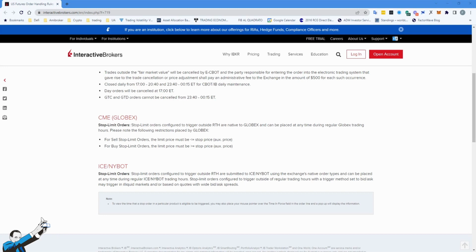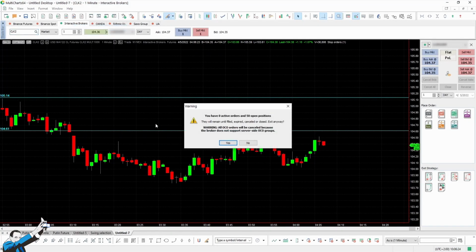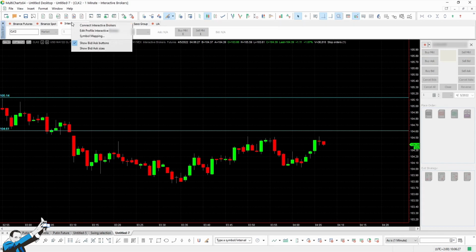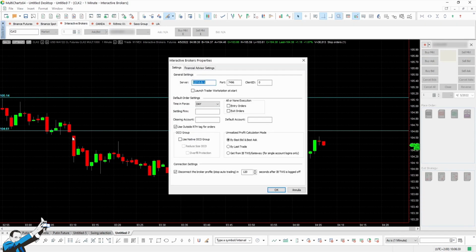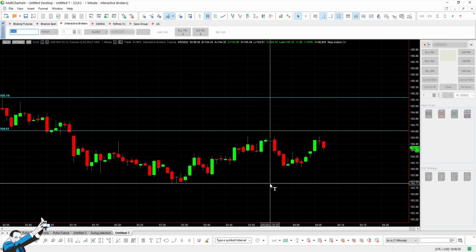Go inside broker profiles. Let's disconnect Interactive Brokers, go inside the broker profile, and check "use outside regular trading hours." And let's uncheck this box that usually is checked by default, so we don't use the native OCO group orders. The configuration is this: flag outside regular trading hours and deflag using native OCO group. By doing this, we're able to use the stop limit orders and send them to the exchange.